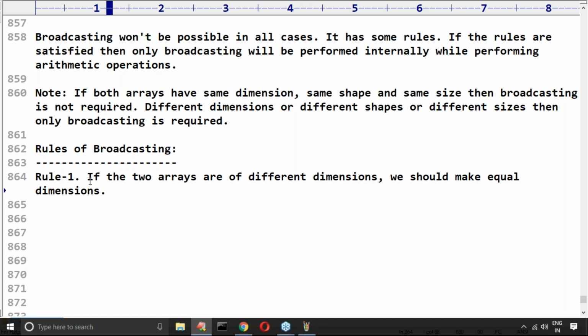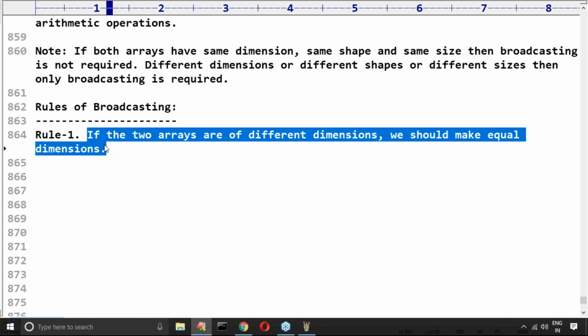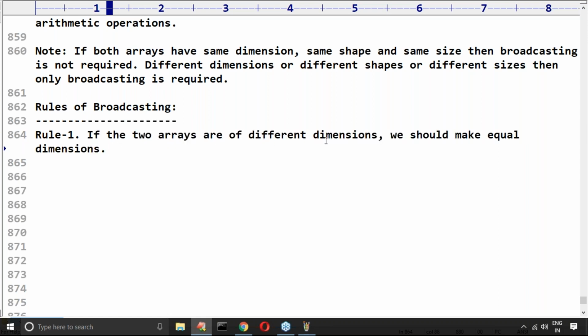Just observe that. All my narrating terminology, please try to understand it. If the two arrays are of different dimensions, we should make equal dimensions. Then immediately you may ask the next question, how? How do we have to do that, sir? Very simple.